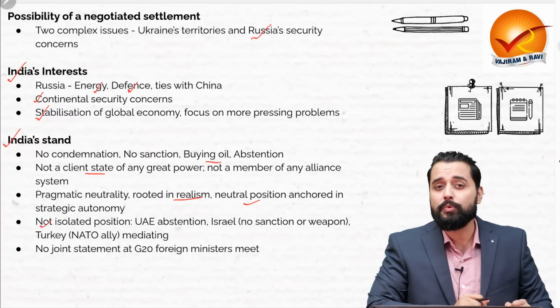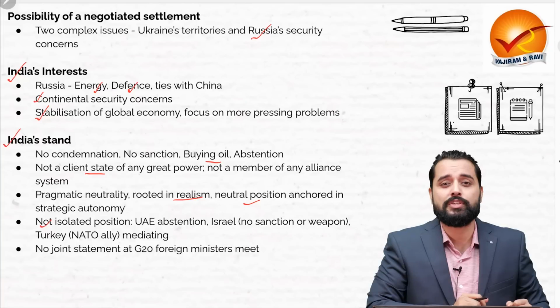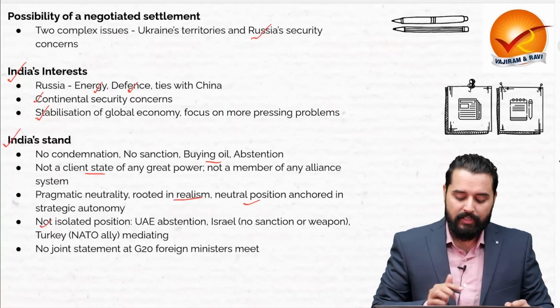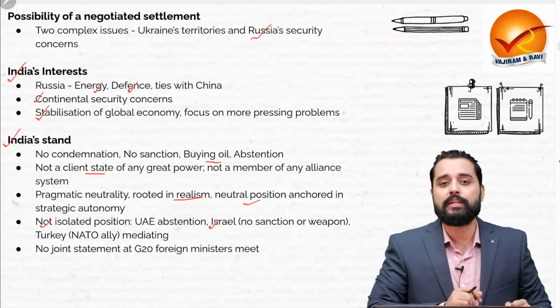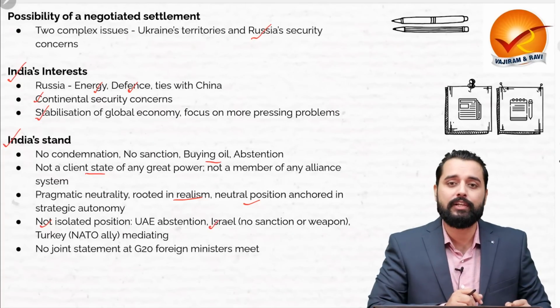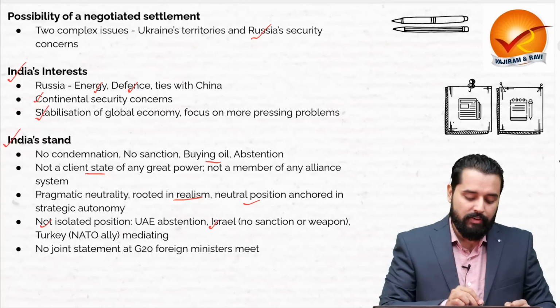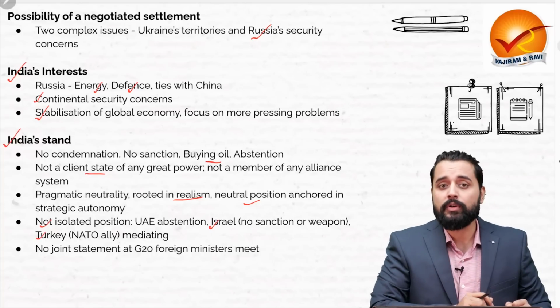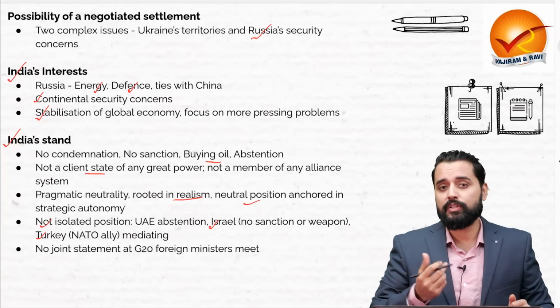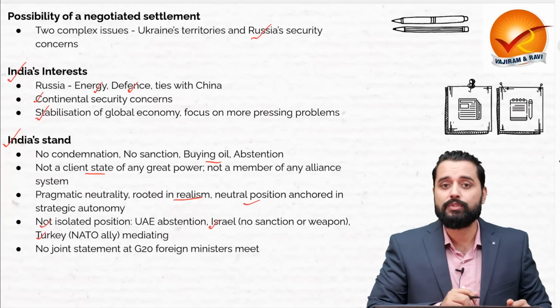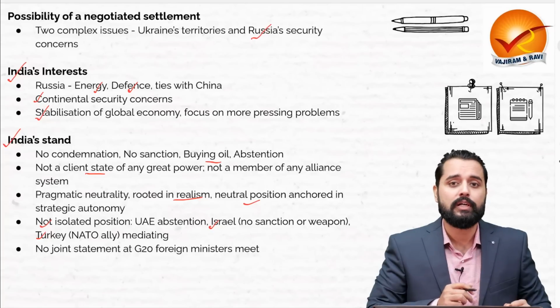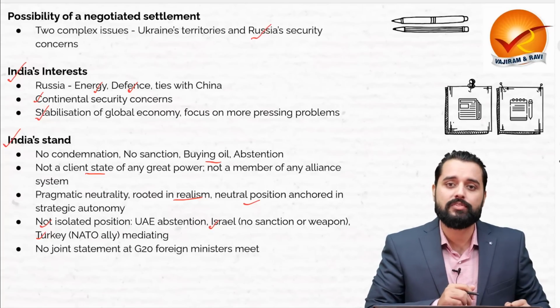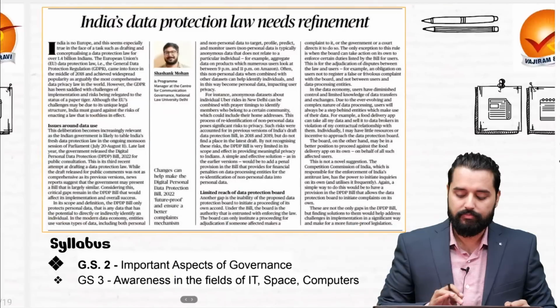For example, even the UAE, where the USA has stationed thousands of troops, also abstained in the UN voting. Likewise, Israel is also not adhering exactly to the sanctions. And when we look at Turkey, that is a NATO ally, it is actually mediating between Russia and Ukraine. Therefore, there was no joint statement at the G20 foreign ministers meeting also. Hence, India is taking a pragmatic stand in this situation.